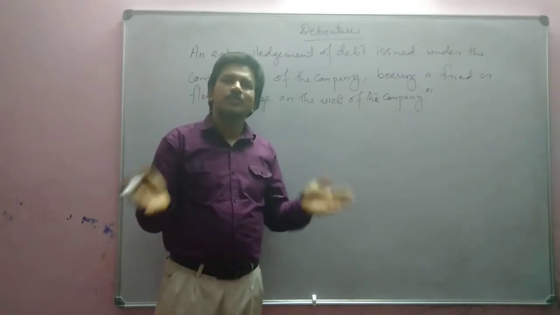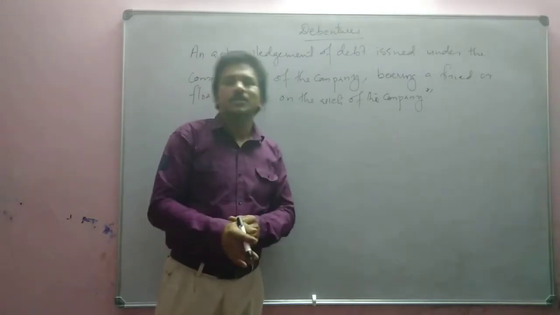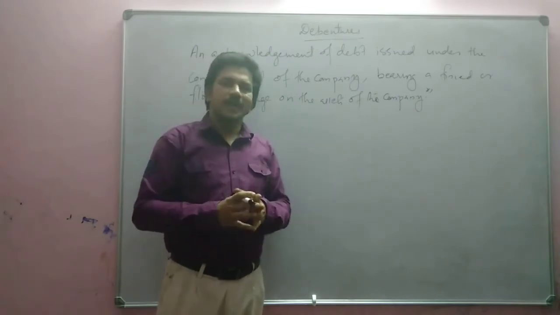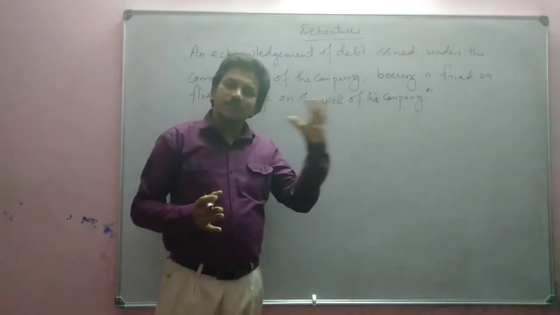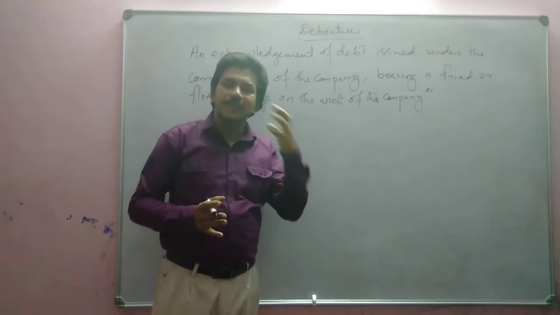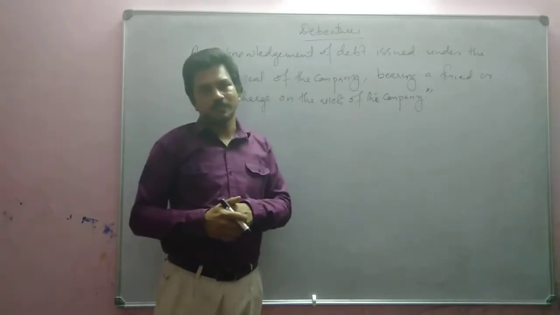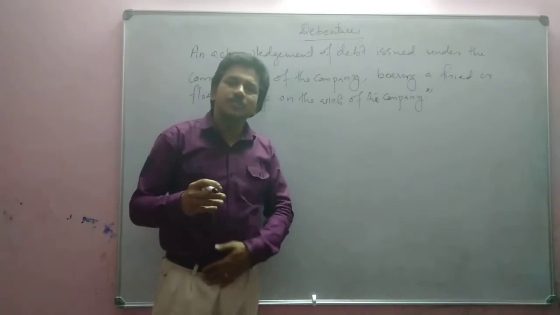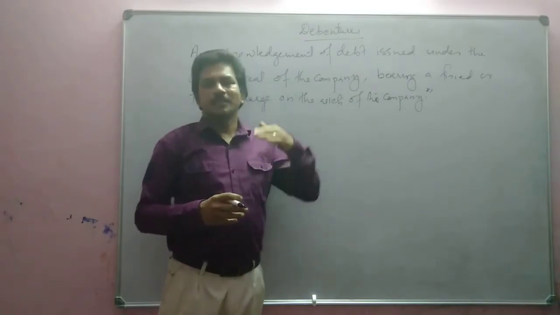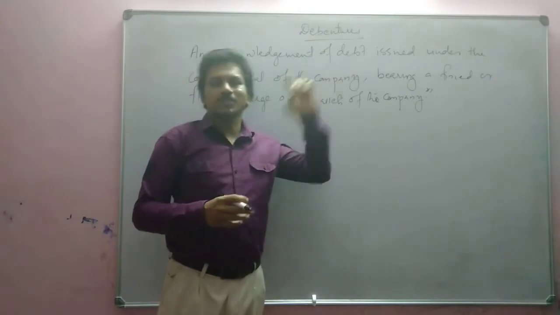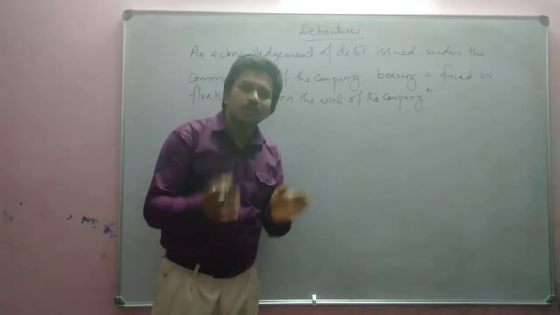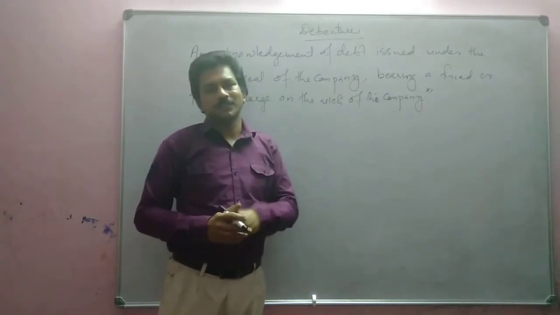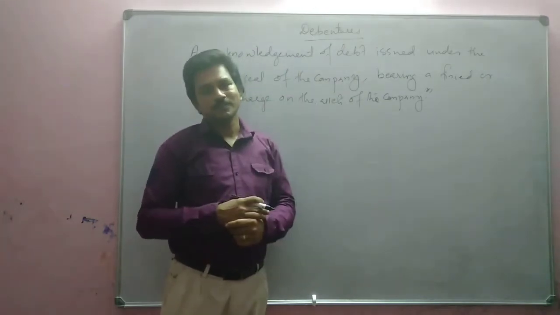After the issue of shares also, if the company needs a further amount, sometimes the company instead of issuing shares may issue debentures. That means in order to borrow money from the public, the company issues a document called debenture.